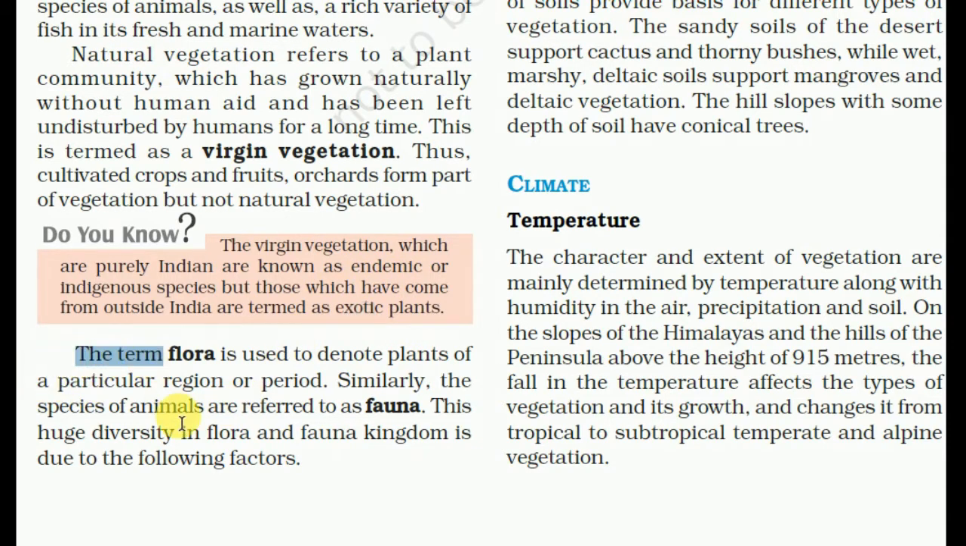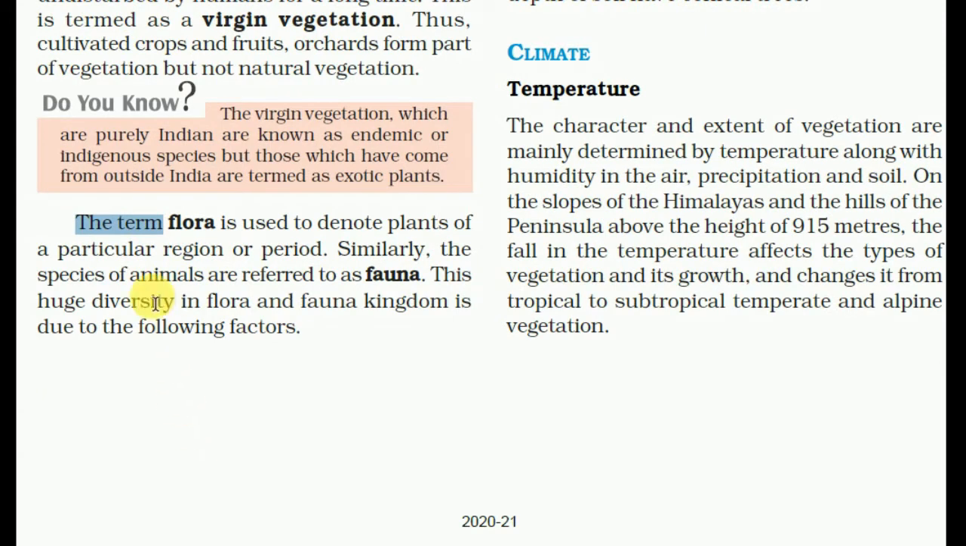The terms flora and fauna are very important. Flora means the plants of a particular region or period. Similarly, fauna is the species of animals like horse, buffalo, cow. All these come under fauna. This huge diversity of the flora and fauna kingdom is due to the following factors.